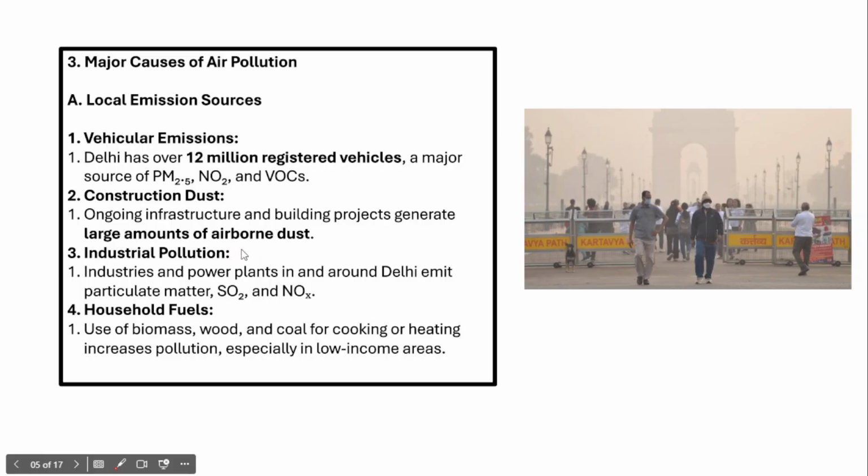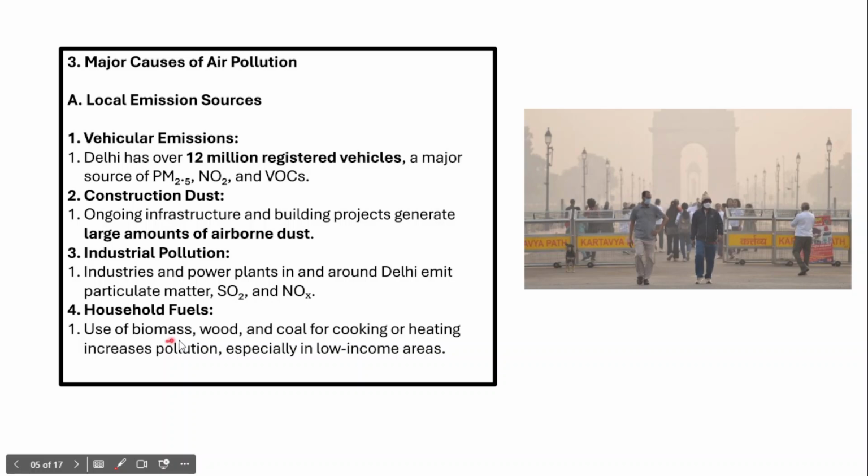We also know that in Delhi there are several other industries as well. So, industrial pollution, because these industries generate carbon monoxide, sulfur dioxide, and nitrous oxides, which are toxic in nature. For example, thermal power plants and other industries located around Delhi generate particulate matter, sulfur dioxide, nitrogen dioxide, and nitrous oxide compounds, which are toxic in nature, and they also contribute to excess levels of air pollution across Delhi.